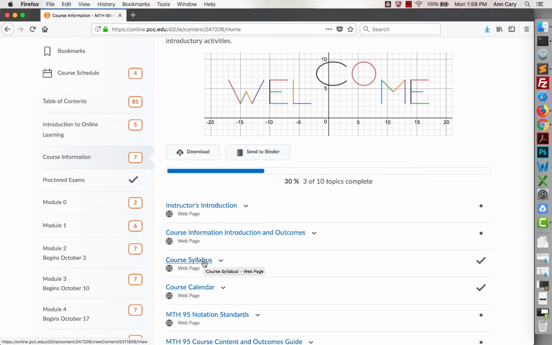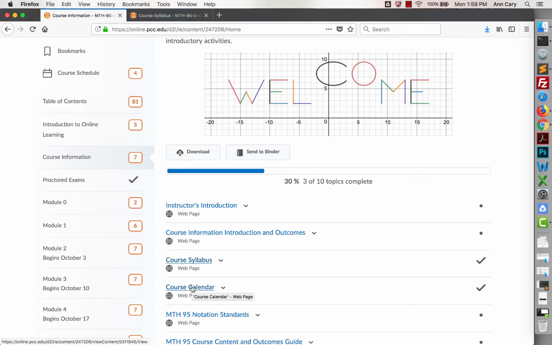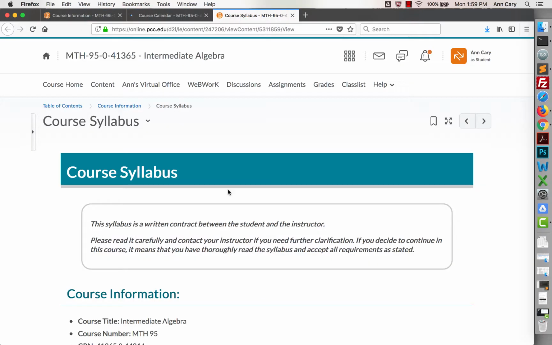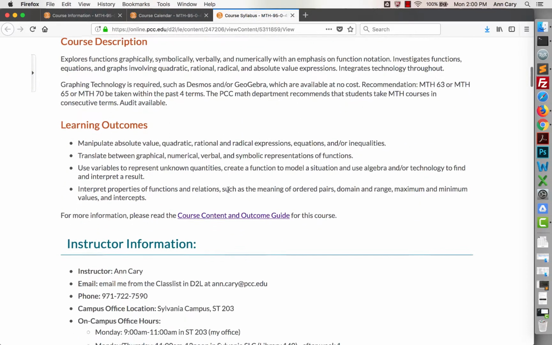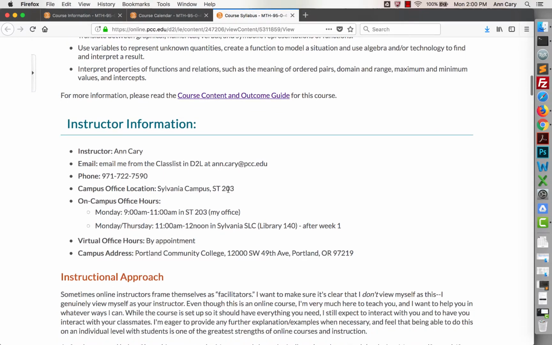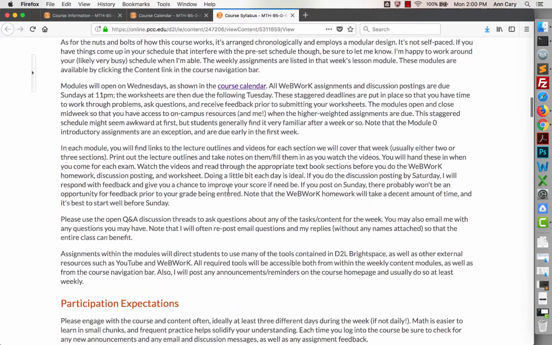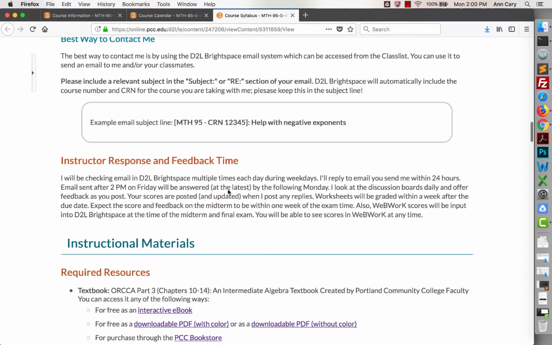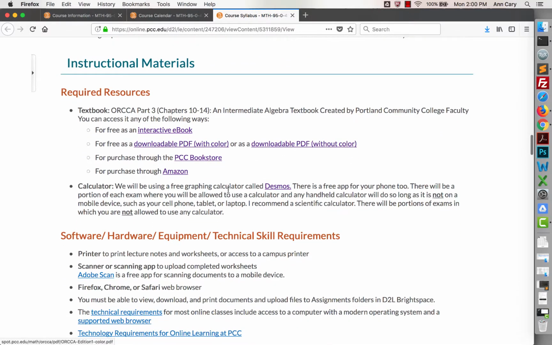Let's go to the syllabus quickly, and I'm going to open that in a new window. I'll also open our course calendar in a new window. I'm not going to read the syllabus to you right now. Please read it thoroughly though. I do want to draw your attention to, first, my contact information. My instructional approach, again, I'm not going to read that to you. Our instructional materials. So a required textbook is here. It's available for free online and also as a downloadable PDF. I have a separate video that goes through how to use each of those effectively and which one you might want to choose to use.